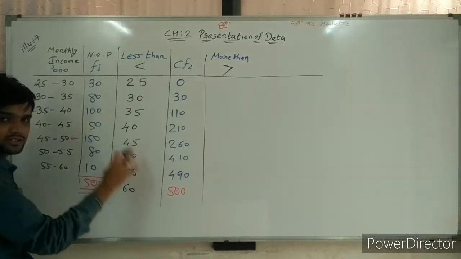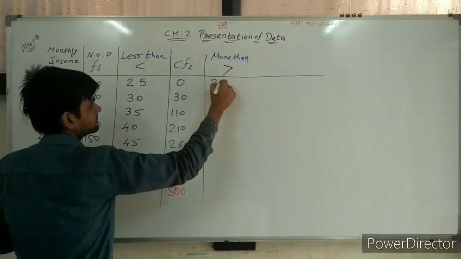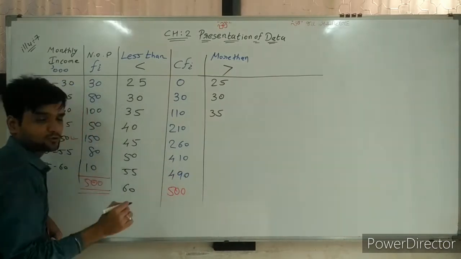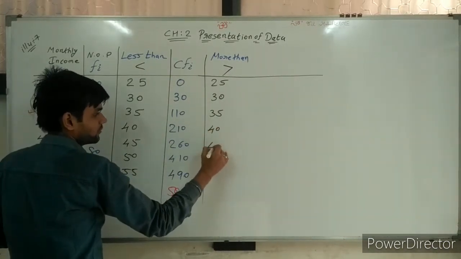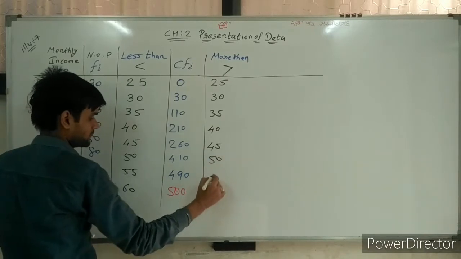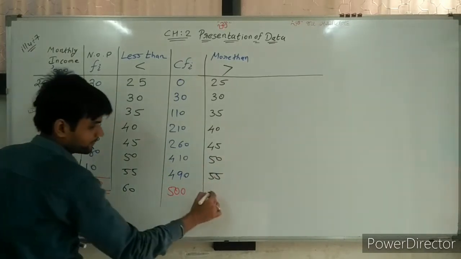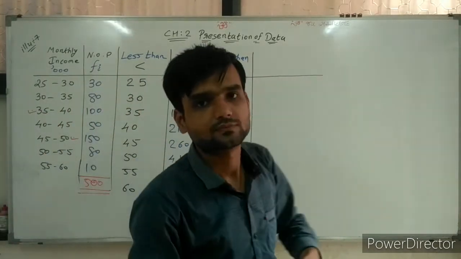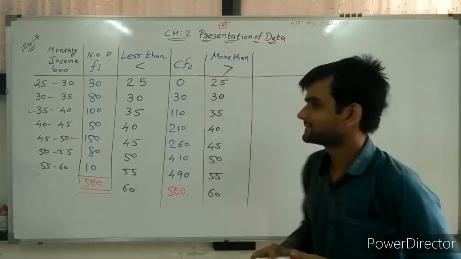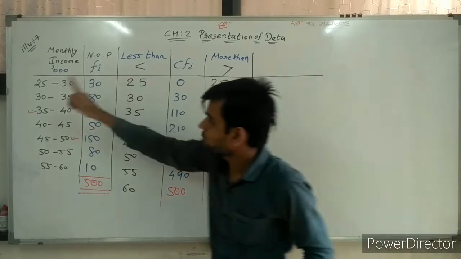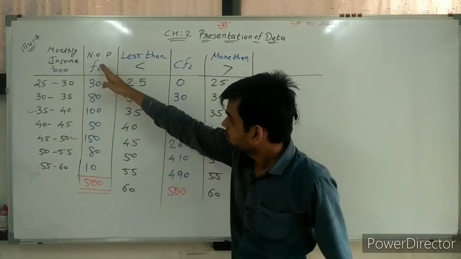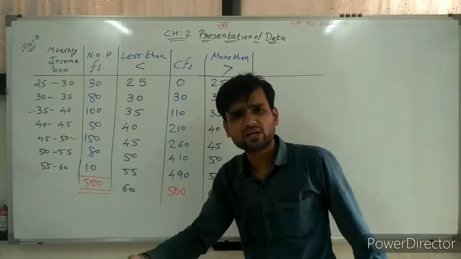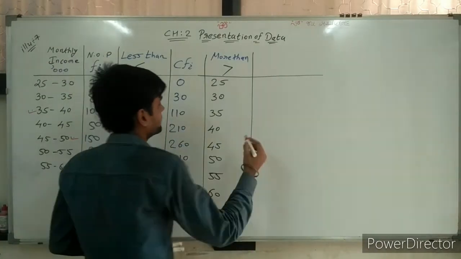Going ahead, more than. So more than what? Again, more than boundary points: 25, 30, 35, 40, 45, 50, 55 and 60. Going ahead. Now, most important one. More than 25,000 salary getting. All are getting more than 25,000 salary. All means 500.